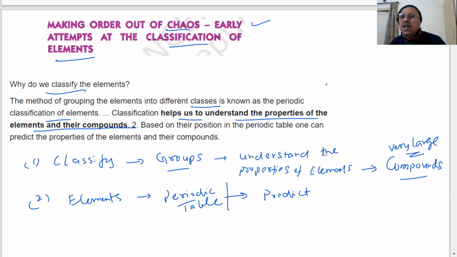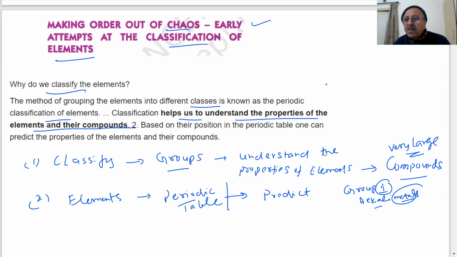If I say in the periodic table there is a group, supposing group 1, and in the group there are alkali metals, this helps me in predicting that lithium, sodium, potassium, rubidium, if they are in group 1, they are metals. They have similar types of properties. And they form similar types of compounds, like when they react with oxygen, they react with hydrogen, what type of compounds they will form, similar.